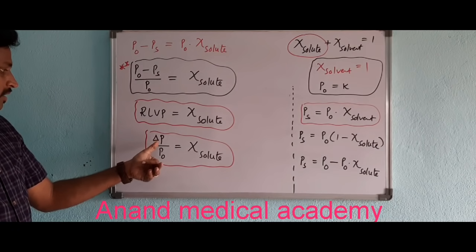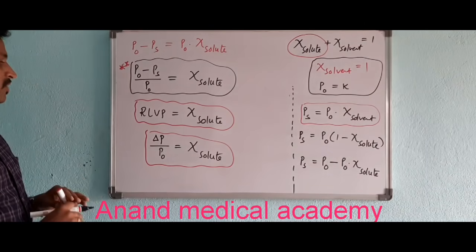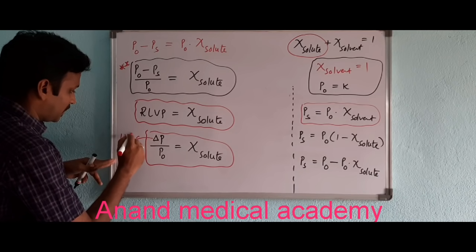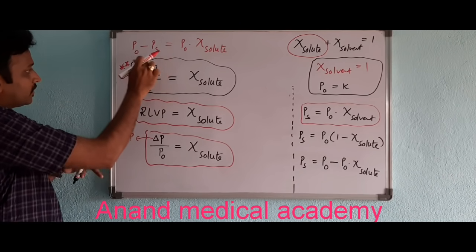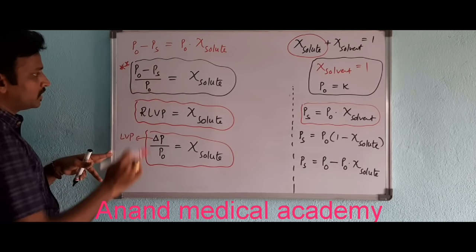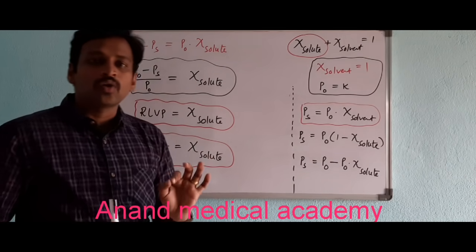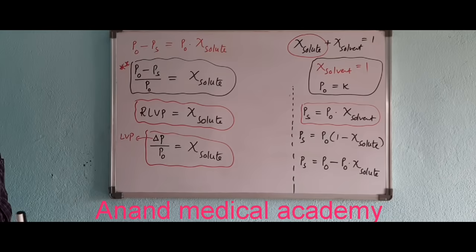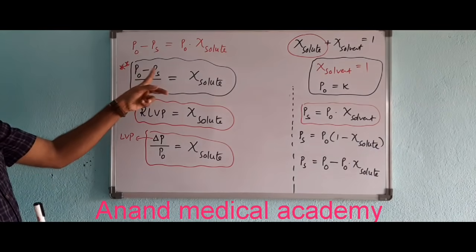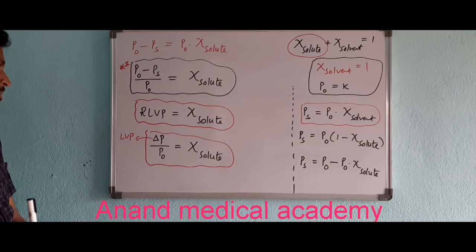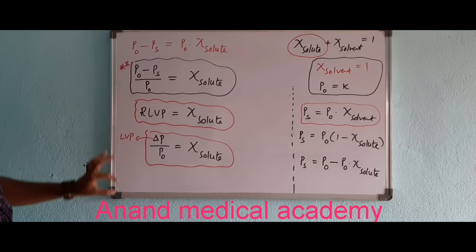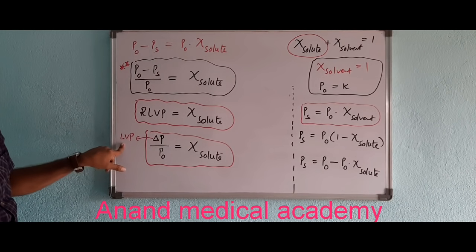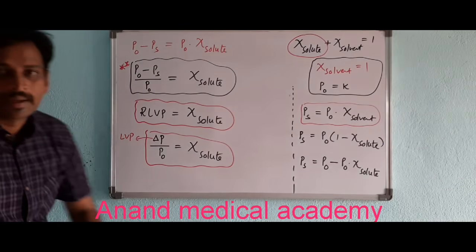So it's very clear. Delta P is the lowering of vapor pressure, LVP. This entire term, P naught minus PS by P naught, is relative lowering of vapor pressure. Just go through these three formulas: 1, 2, 3. Got it? P naught minus PS by P naught is equal to mole fraction of solute is one. This entire term is RLVP. This particular numerator part is the delta P, which we call LVP, lowering of vapor pressure.